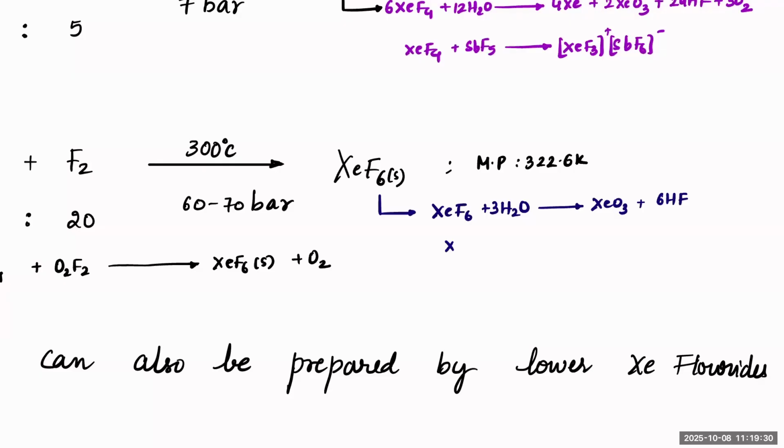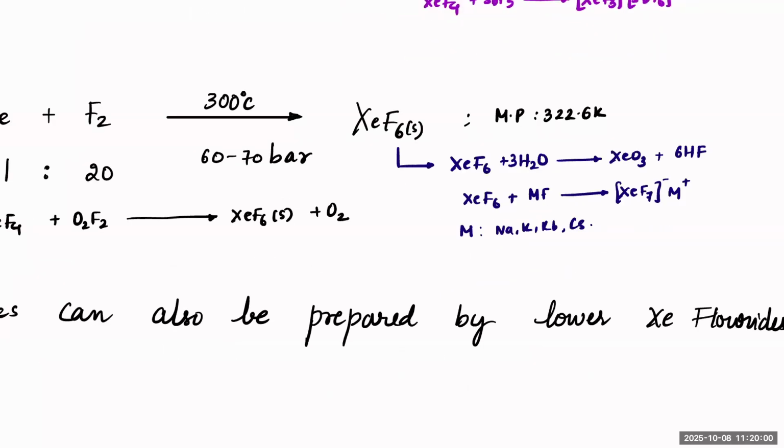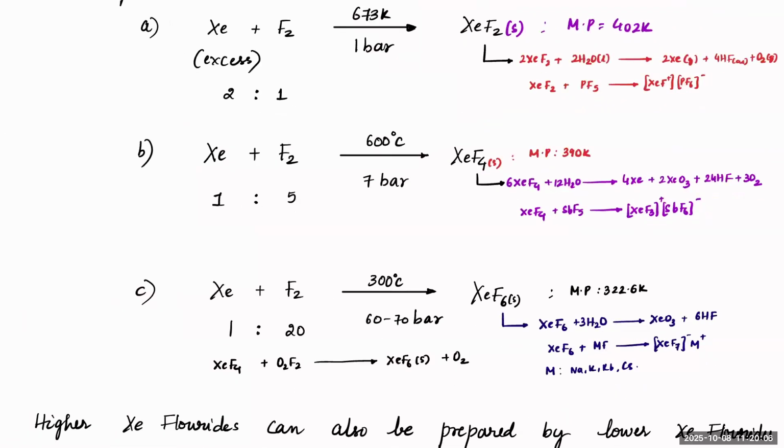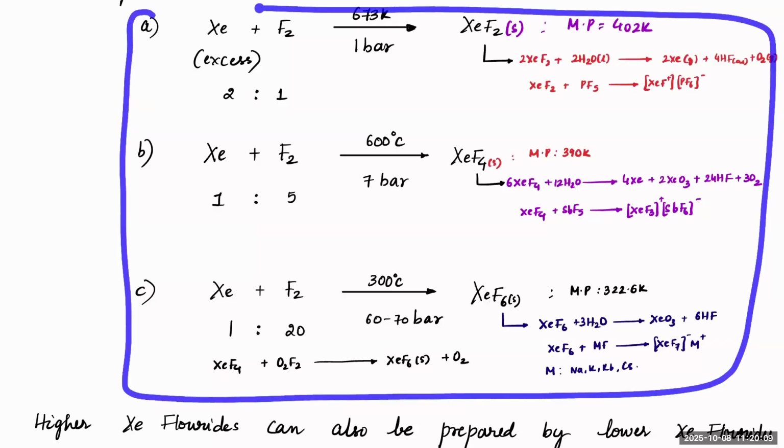Similar to the earlier reaction, here also XeF6, when you react with MF, will give us XeF5 plus and XeF7 minus, and M plus. Here, M has to be metals like sodium, potassium, rubidium, cesium. These are the ones. Then this is the type of reaction that will happen. Okay. So I want you to check out these ABC reactions thoroughly, beta, because they are all very similar kind. You know what type of important reactions they will do. Just check out for a minute.